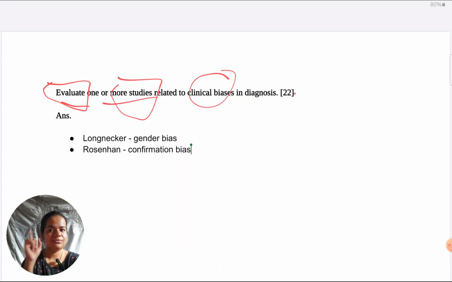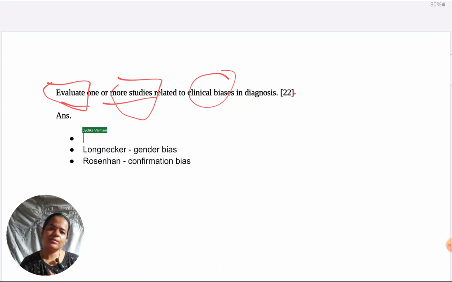So in the introduction, definitely have to specify that these are the studies that I'm taking corresponding to these biases. If your studies are different, you mention your studies and the type of bias that they support. Besides that, for good measure, though this is not compulsory, I do believe that you should also just define what bias in diagnosis is. You could just begin with a line on this is what biases are in diagnosis, or this is why the topic is important, and then you can boil down to, okay, these are the studies that I'm going to discuss.